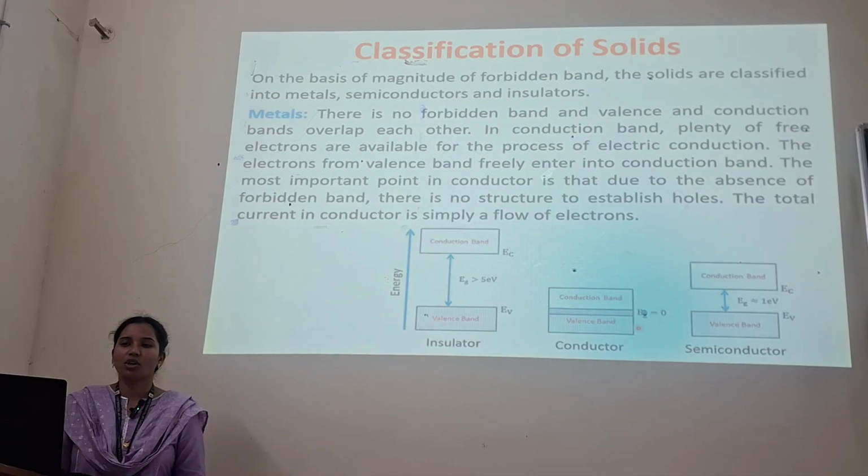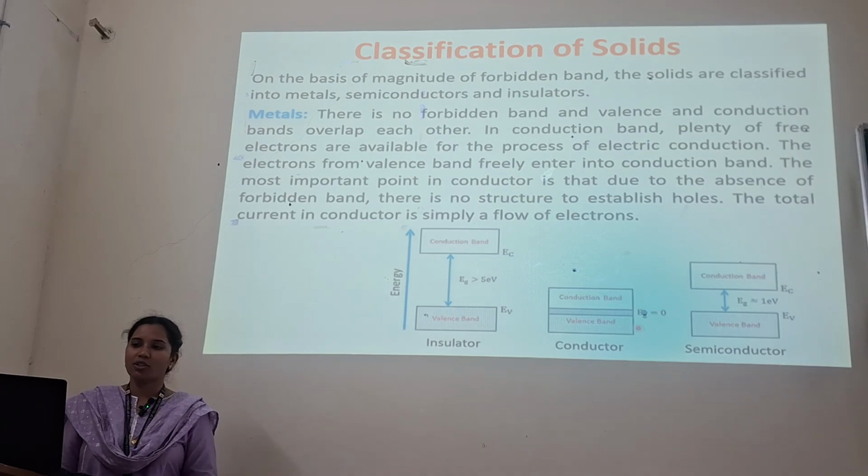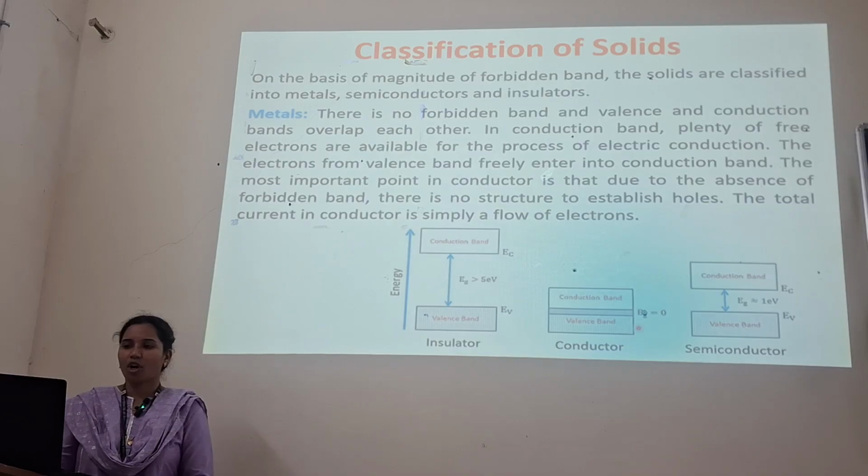Next, classification of solids. On the basis of the magnitude of the forbidden band, the solids are classified into metals, semiconductors and insulators. First of all, we should study the metals. There is no forbidden band, and the valence and conduction bands overlap each other.